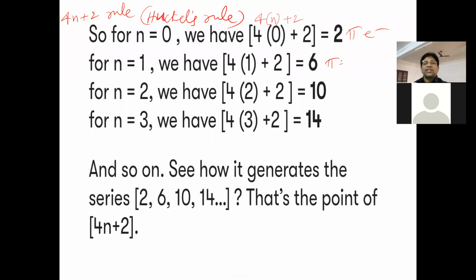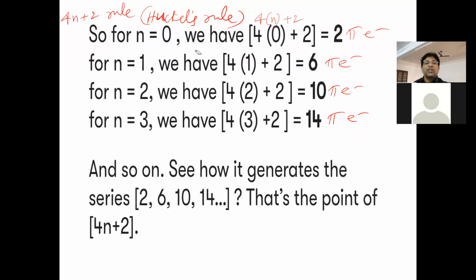So if 6 pi electrons are present in the ring, it must have aromatic character. So 2 pi electrons, 6 pi electrons, 10 pi electrons, or 14 pi electrons in the cyclic compound will make it an aromatic compound.